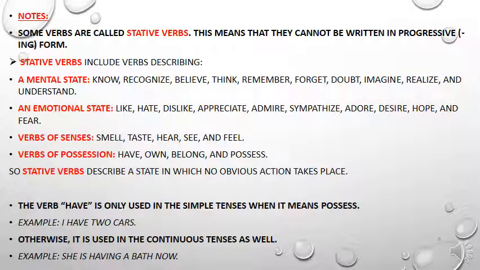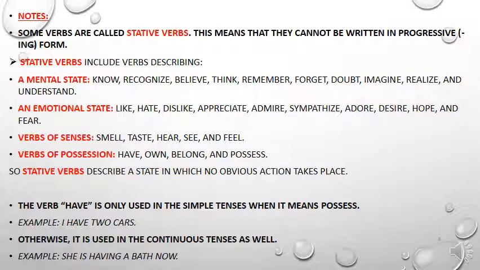Now we move to something very important concerning stative verbs. Okay? Some verbs are called stative verbs. This means that they cannot be written in progressive form, I mean in ing form, because these verbs express emotions or a mental state or senses or possessions. So we cannot use these verbs in the progressive form. I mean, we cannot use these verbs with ing.